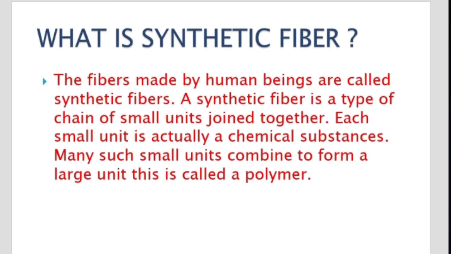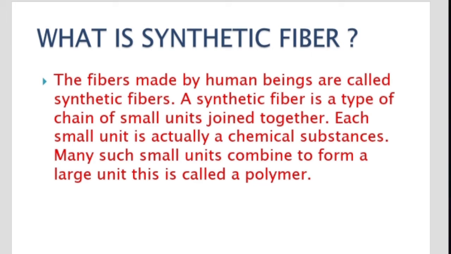Now come to our topic, synthetic fibers. What is synthetic fiber? The fibers made by human beings are called synthetic fibers, right? So synthetic fibers are man-made. A synthetic fiber is a chain of small units joined together.